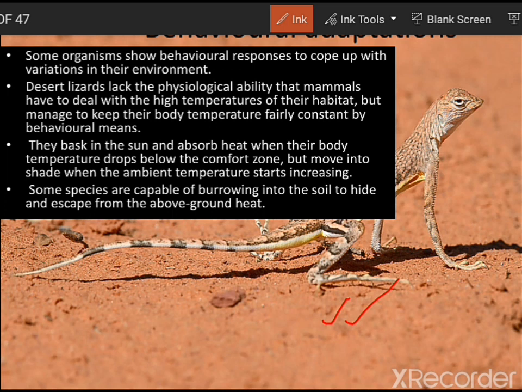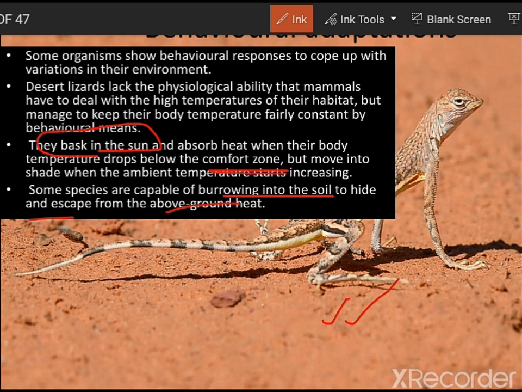So what happens is that when the temperature is extremely high, they will bury into the soil and hide and escape from the above-ground heat. Whereas they will bask in the sun. They will come and lie in the sun when the temperature drops below their comfort zone.